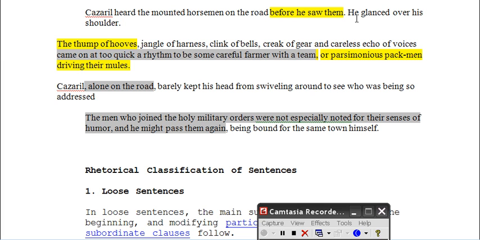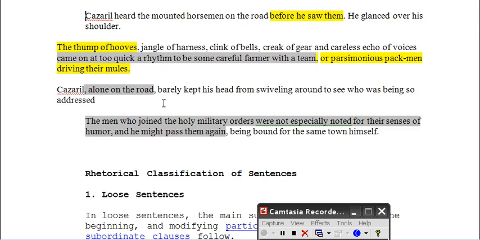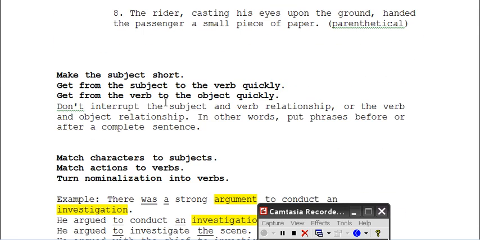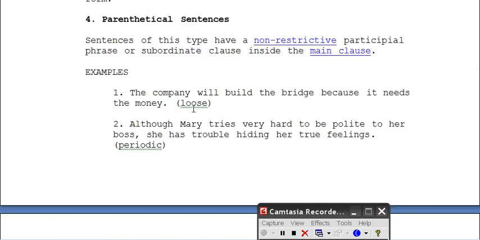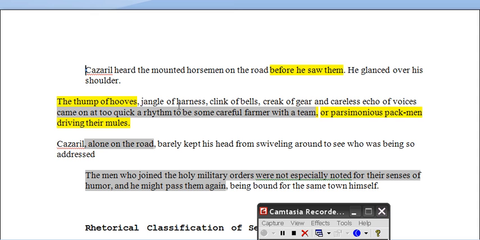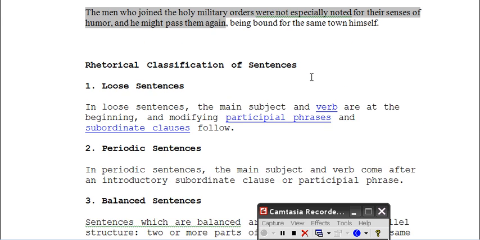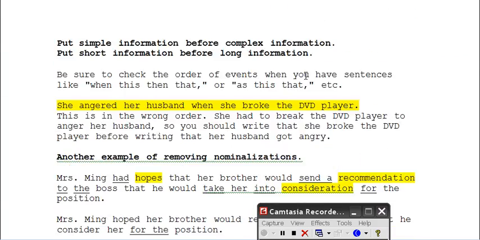Or you can put a phrase in the beginning here. So it's better to keep your phrases either in the beginning or the end of your sentence. Of course, to follow the first rule, which was to make the subject short. You can think about it also as get to the subject quickly. That rule is not there yet, sorry, but I think I have written it down somewhere else on this page. Anyway, you don't want too much of a leading introductory clause before you get to the subject, because the reader has to hold too much information in their mind, and it's more difficult or unpleasant.